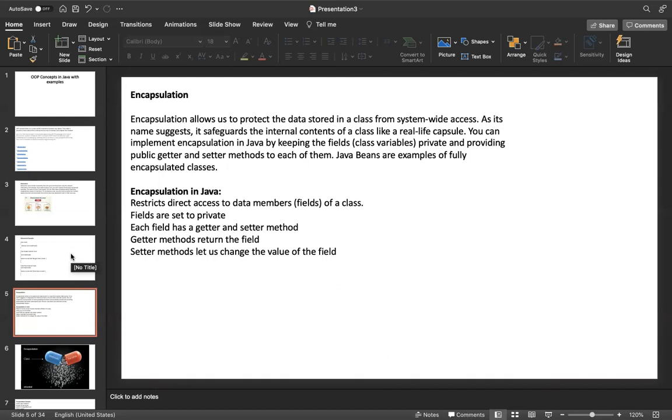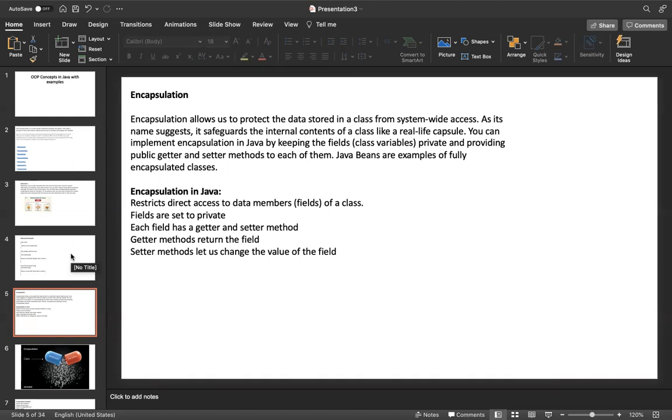What does this mean? It will hide the data in a class from being accessed outside of the class. Assume you declared any data inside the class, then outside of the class cannot access the data declared in the class. That is the meaning of this statement, and that is also called encapsulation.